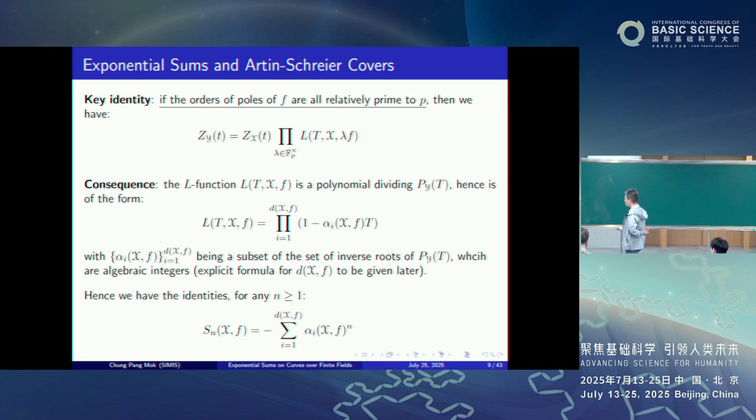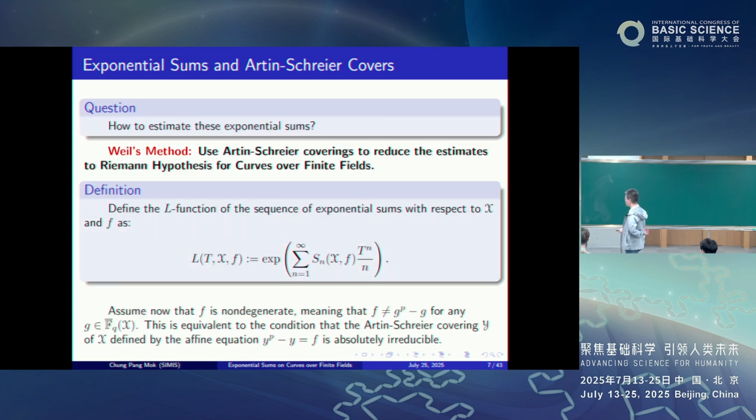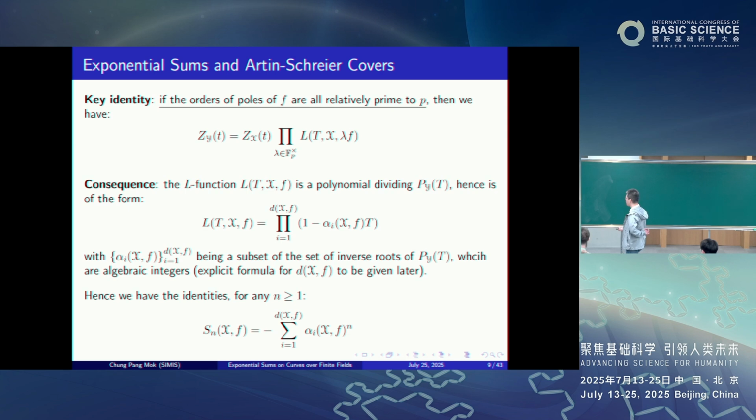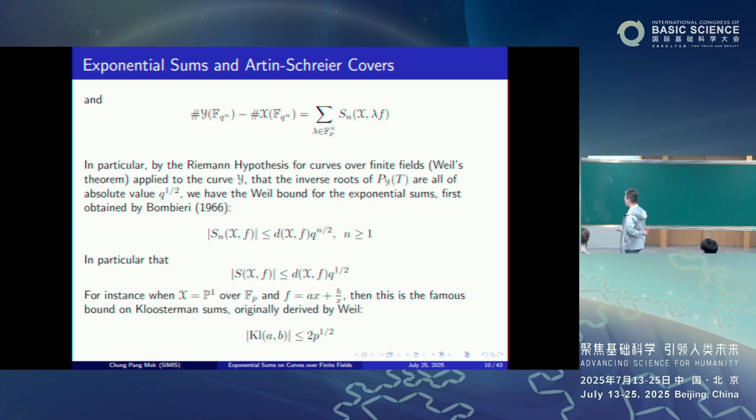In particular, we have the following identity for any positive integer n: this exponential sum S_n(X, f) is equal to minus the sum over i from 1 to d(X, f) of α_i(X, f)^n. You obtain this by comparing with the definitions of these zeta and L functions. The second identity that you draw from this is that the number of F_{q^n}-rational points of Y minus the number of F_{q^n}-rational points of X is the sum of S_n(X, λf), where λ ranges over the non-zero elements of F_p.